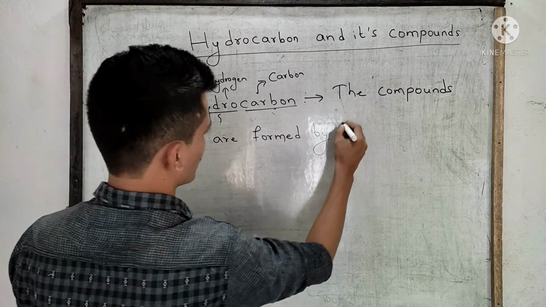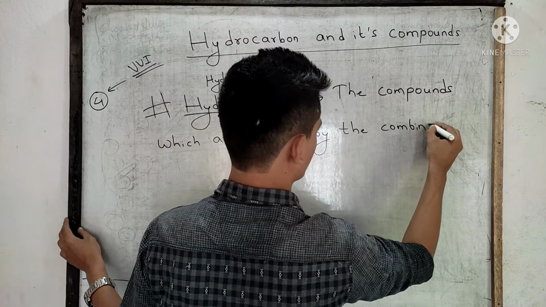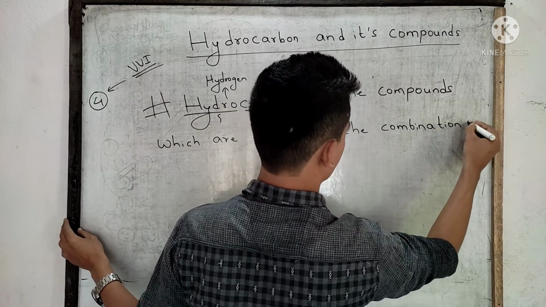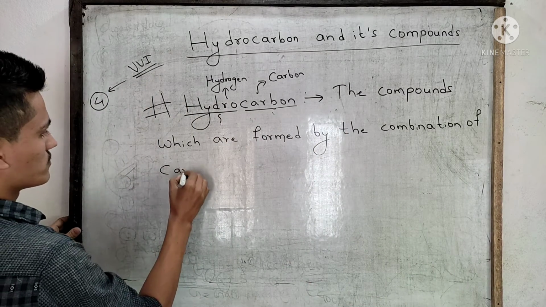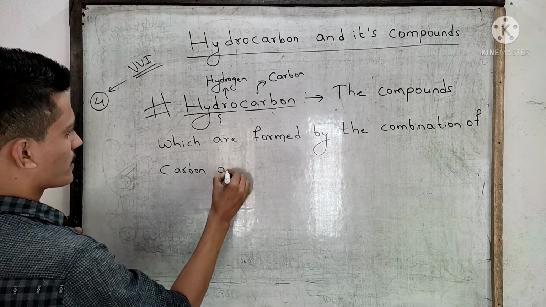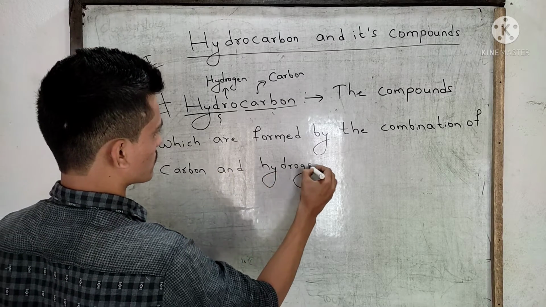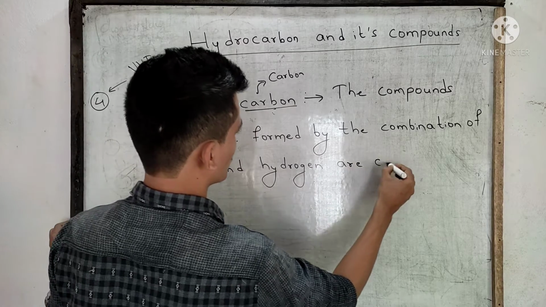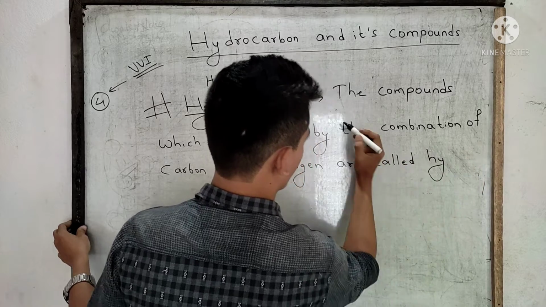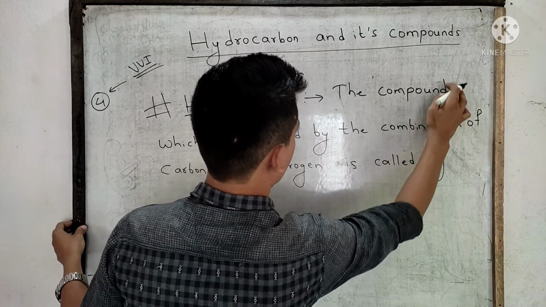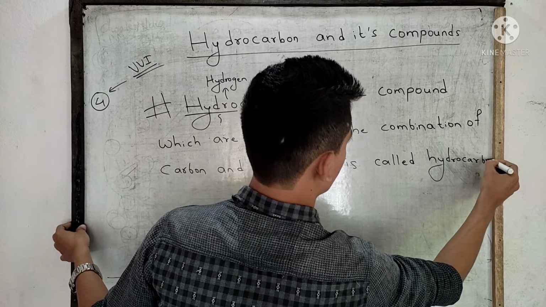by the combination of carbon and hydrogen are called hydrocarbon.